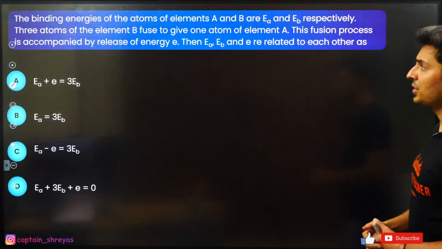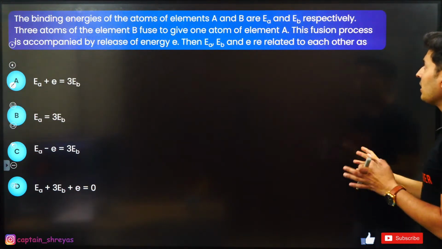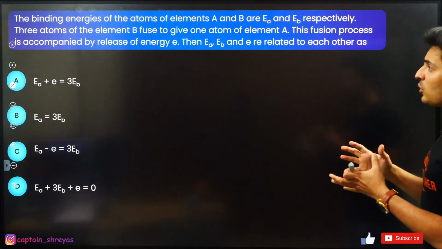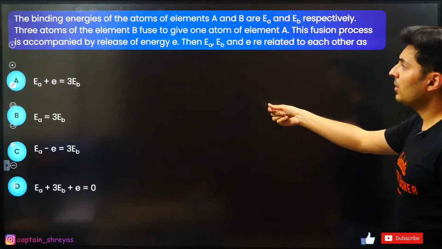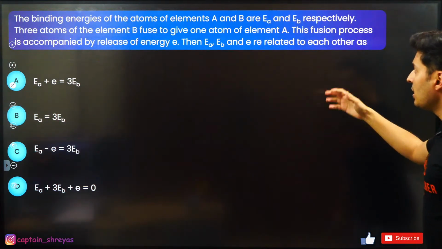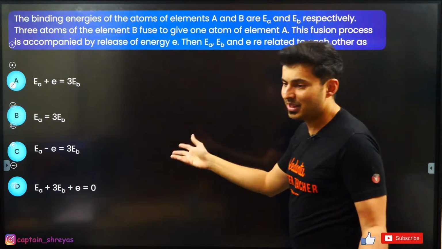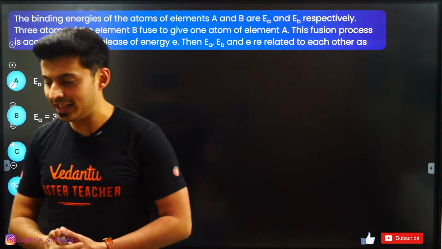Okay, what is the next question? The binding energy of the atoms A and B are this and this. 3 atoms of B combine together to give A. The fusion process is accompanied by release of energy E. If EA and EB are the binding energies, what is the relation between them?